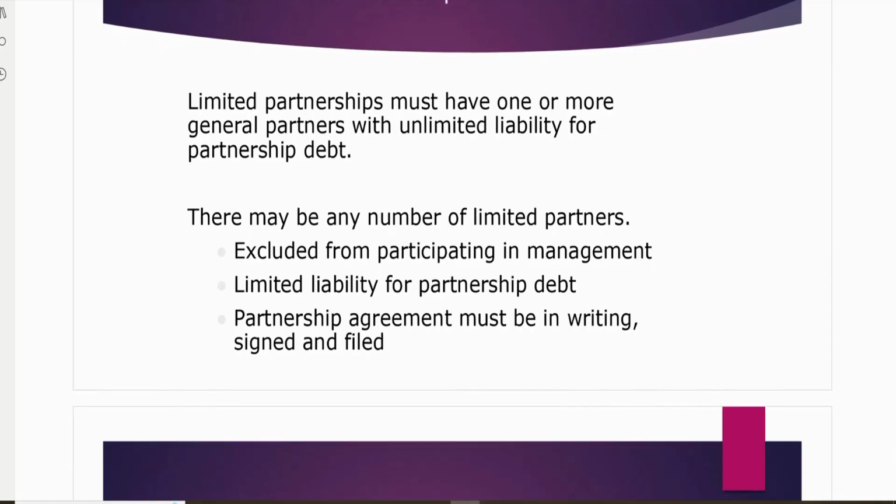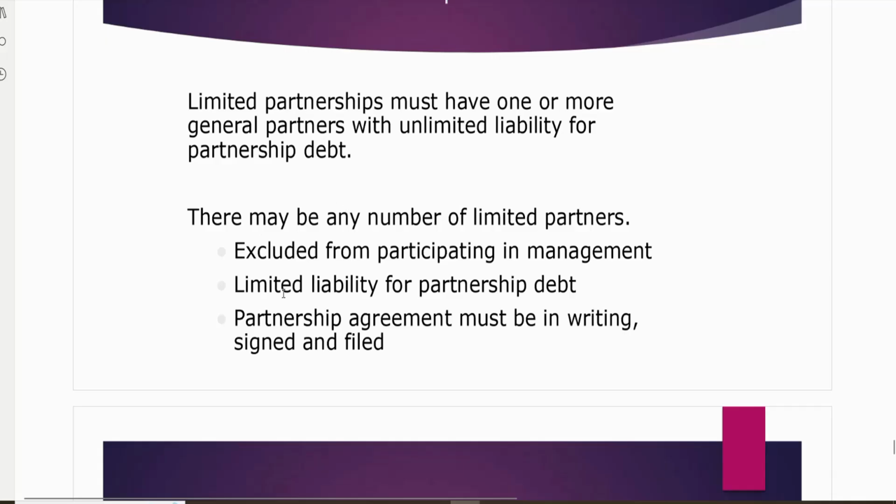A limited partnership must have one or more general partners with unlimited liability for the partnership debts. If all are going to be limited, then who is going to bear the ultimate losses? So that's why at least one or two partners should have unlimited liability, and we call them general partners. There may be any number of limited partners.